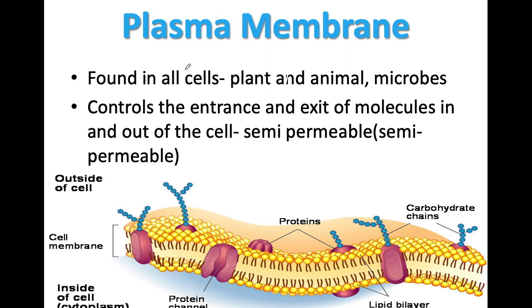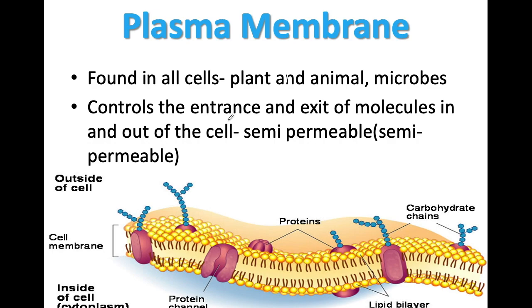Next is plasma membrane. Plasma membrane is found in all the cells, plant, animals, microbes. And what is the main job of this plasma membrane? We have already discussed the plasma membrane in the basic structure of a cell, where it lies just inside the cell wall.